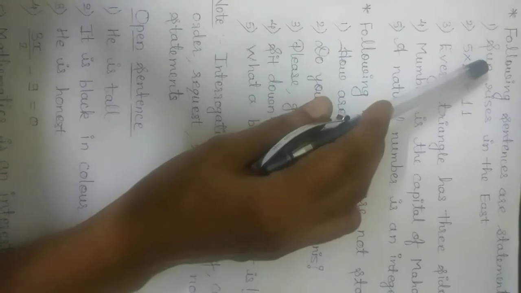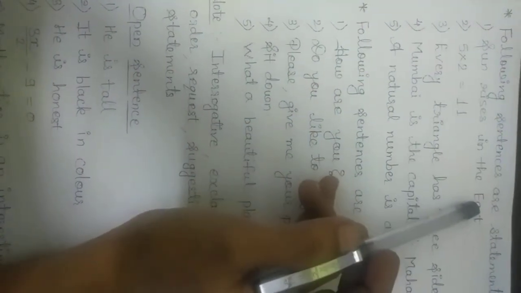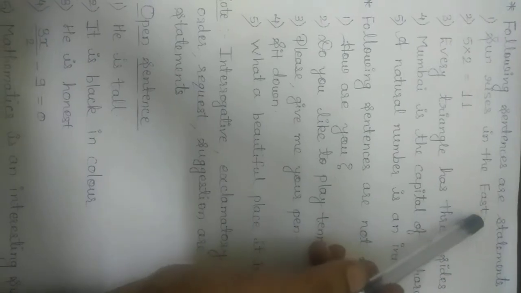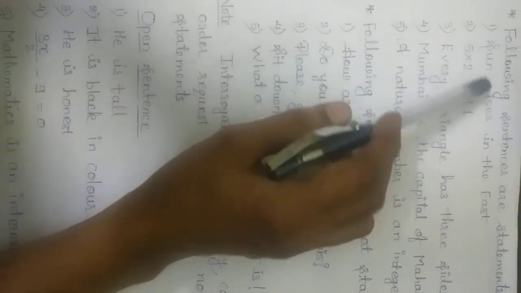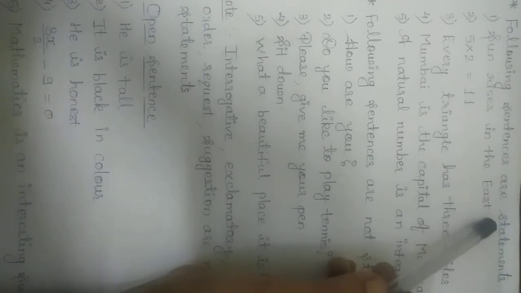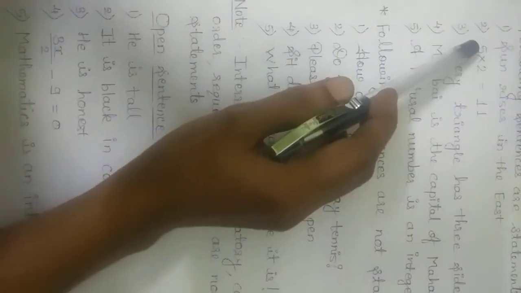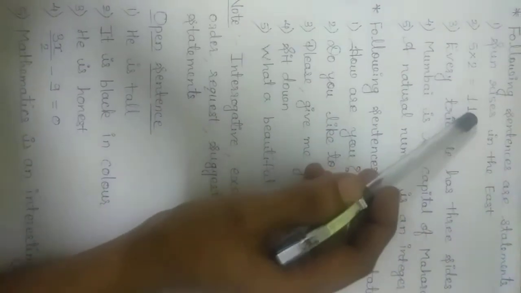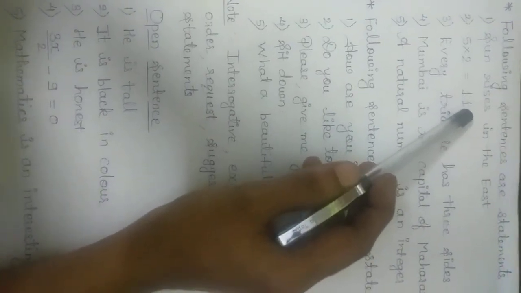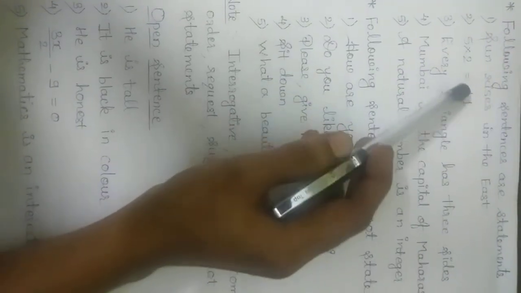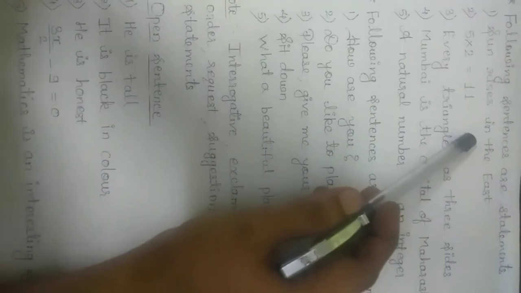Now, following sentences are statements. See here, few examples are given. First one, sun rises in the east. This is the example of statement in logic. Now this is a simple sentence and for which truth value exists. This is a true statement and therefore the truth value is T. Now second is 5 into 2 is equal to 11. Now this is also a simple sentence and for which truth value exists, that is false, and therefore it is